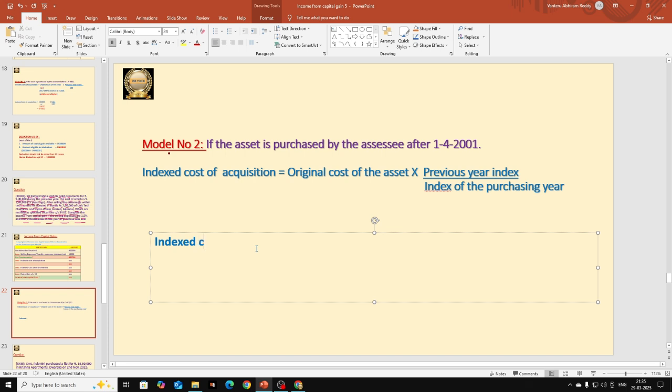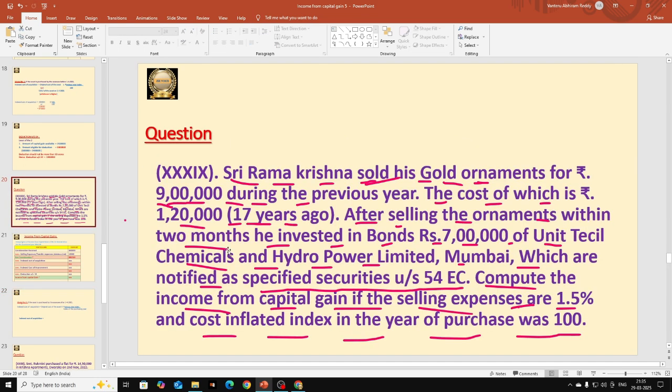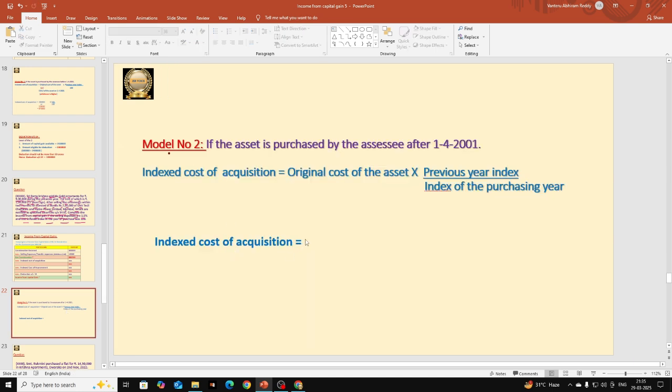Indexed cost of acquisition is equal to original cost of the asset. Original cost of the asset means the purchasing price of the asset. At what price the assessee purchased, that should be taken. Cost of the asset is 1,20,000. Let us take 1,20,000 here.